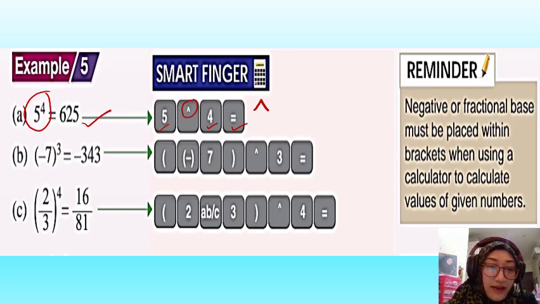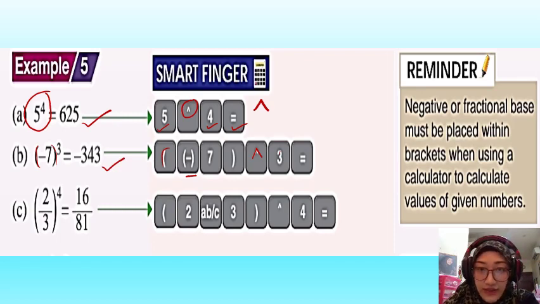Alright, so B, negative 7 to the power of 3. Remember, when it involves a negative number, you must put a bracket. Okay, so press bracket, negative, and then 7, and then press close bracket on your calculator, press power, and press 3. So you press equals, you will get negative 343. Okay, make sure you put the bracket.